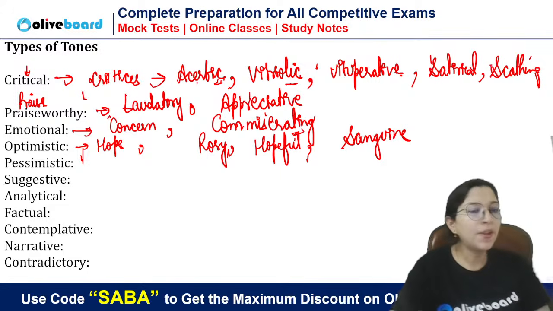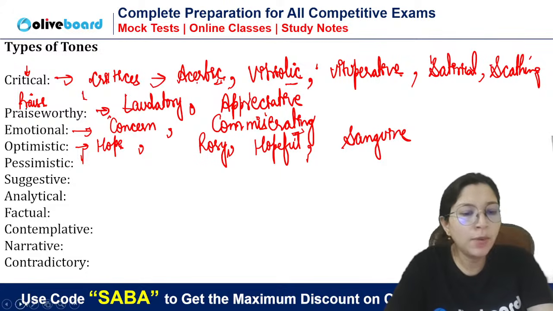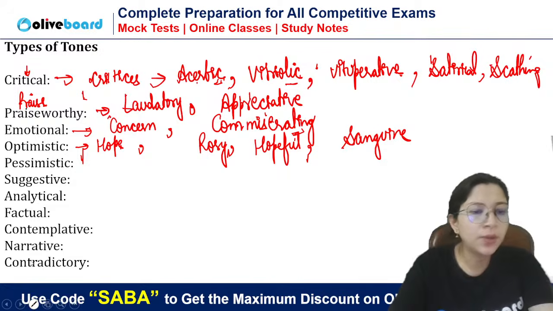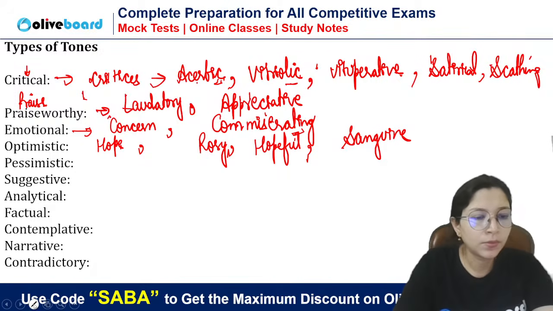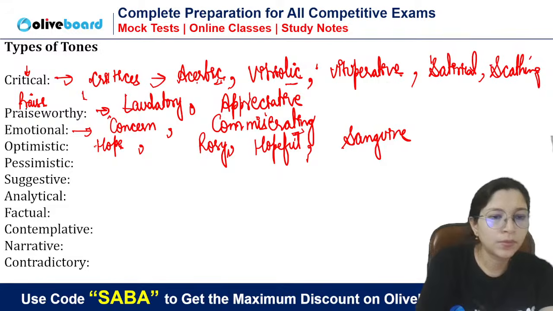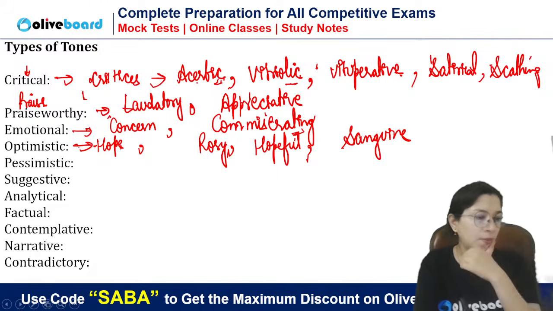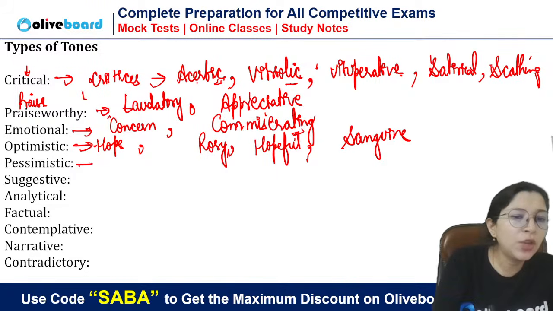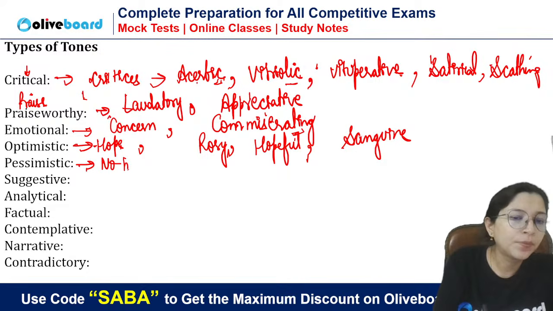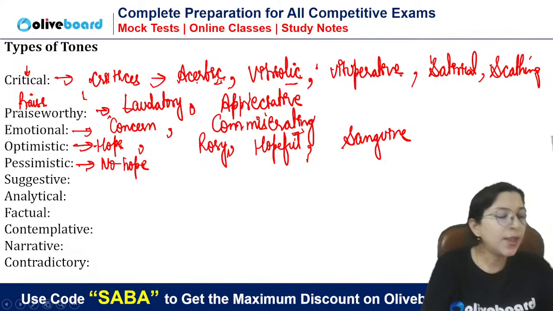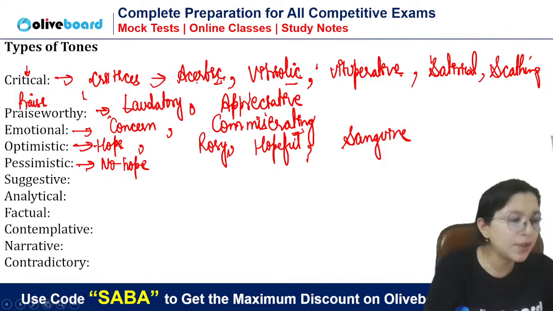Now, pessimistic, tell me what are the words we can use for pessimistic? We use pessimistic when basically there is no hope, right? When there is no hope, then we use the word pessimistic.